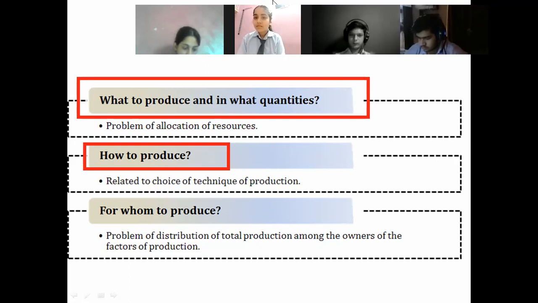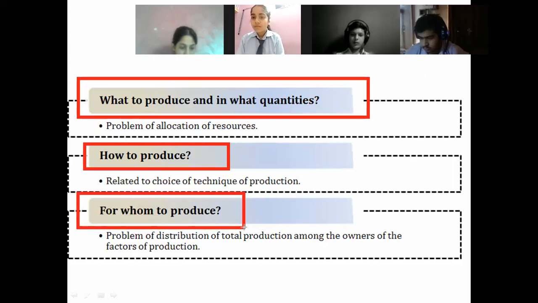So the second problem in every economy is how to produce. What should be my choice of technique? How should I produce the commodity in the nation? Whether I should go for the labor intensive technique or the capital intensive technique. That is how to produce. Got my point? The third problem in every economy, the central problem, is for whom to produce.